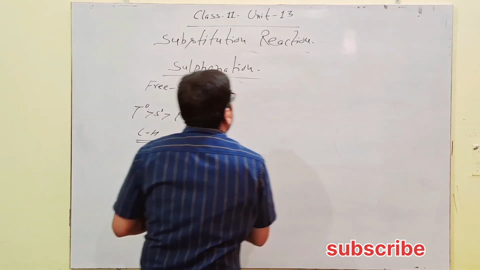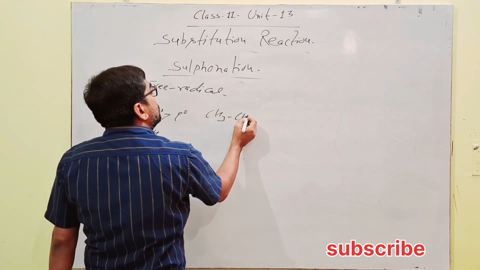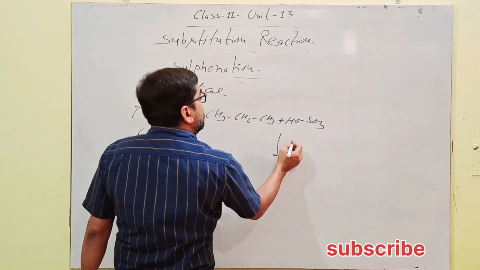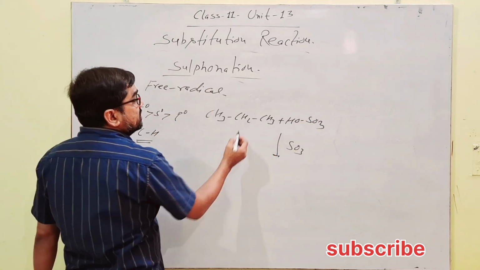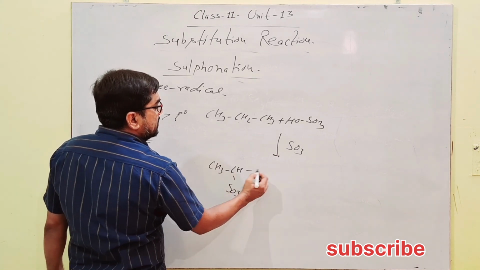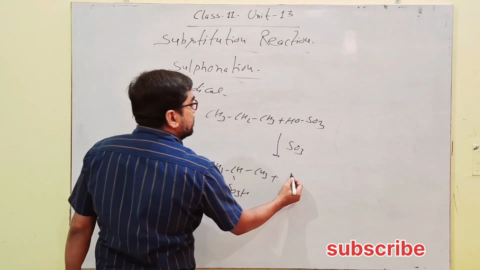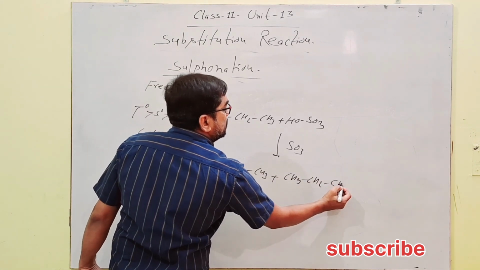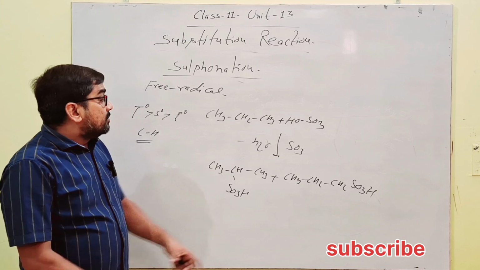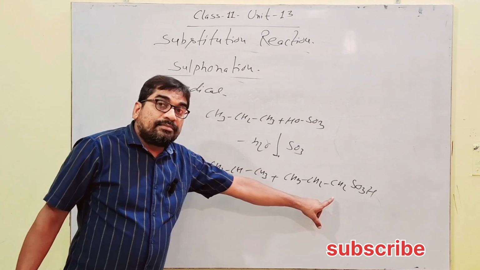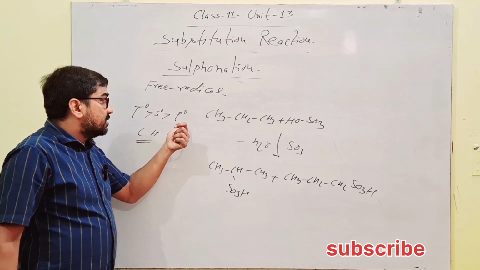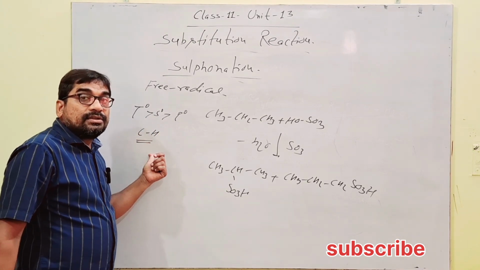So if CH3CH2CH3 is sulphonated with SO3, that is fuming sulfuric acid, then for secondary we get CH3CH(SO3H)CH3, and next for primary CH3CH2CH2SO3H, with elimination of water. Means a mixture of secondary and primary products will be obtained, because tertiary is greater than secondary greater than primary in the case of carbon hydrogen bond.